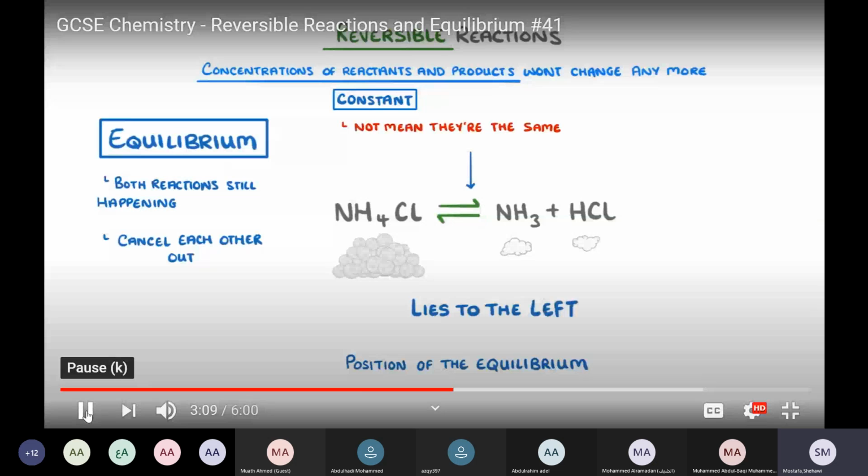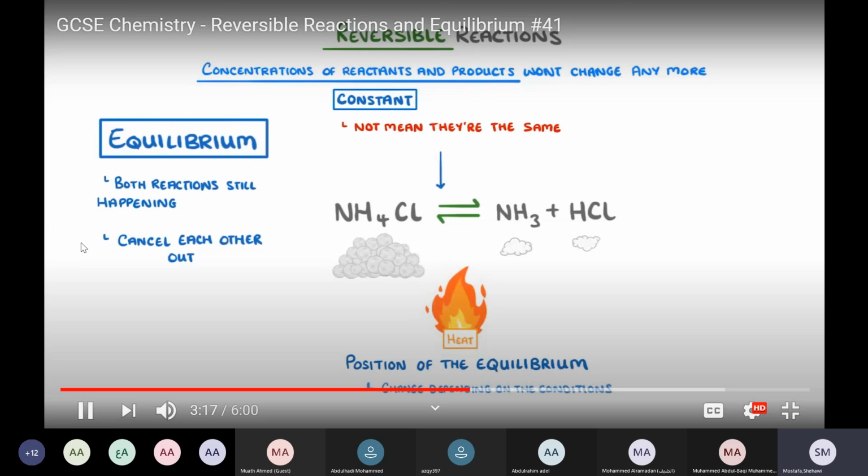This position of equilibrium can change depending on the conditions. We can change the position of equilibrium to the right or to the left according to the conditions of the reaction itself: temperature, the amount of gases, the concentration of ammonium chloride or the concentration of any one of them. We will see all of this. So we can change the position of equilibrium by changing the conditions of the reaction.